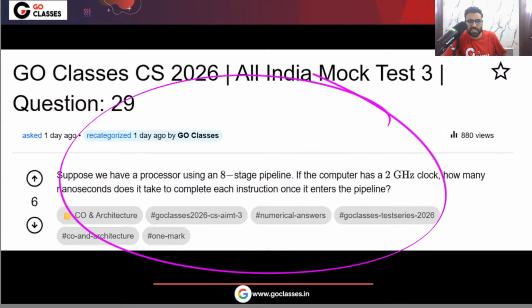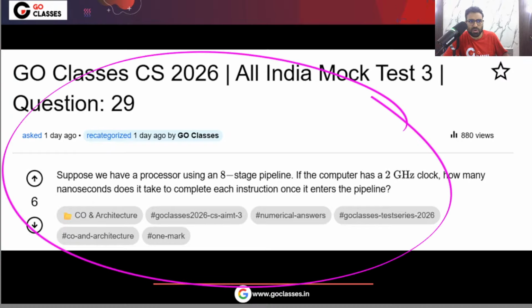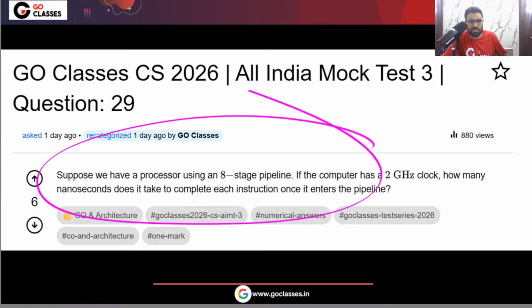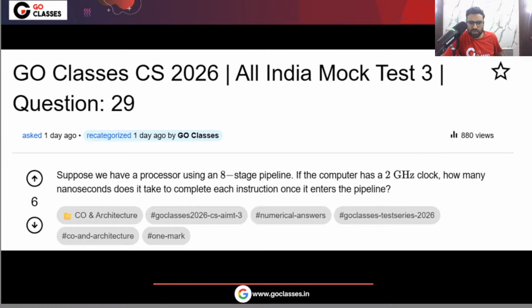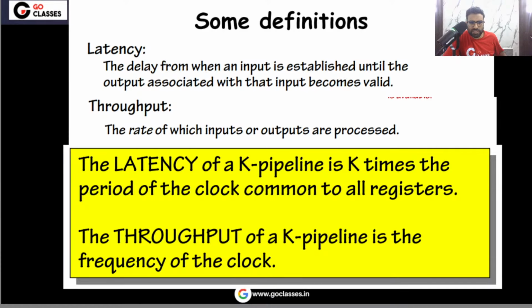So this question we were discussing, and almost the complete discussion we have done for this question. The link I will provide you in the description, you can watch that previous session. In that session we solved this pipeline based question. And in this question I was discussing throughput. You can see the definition of throughput here.